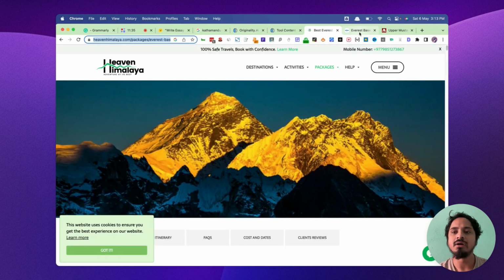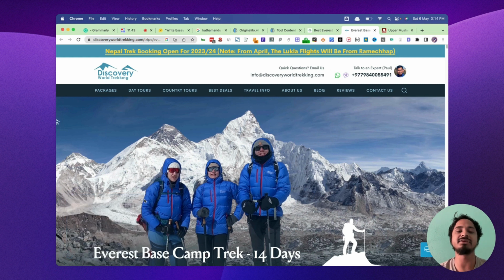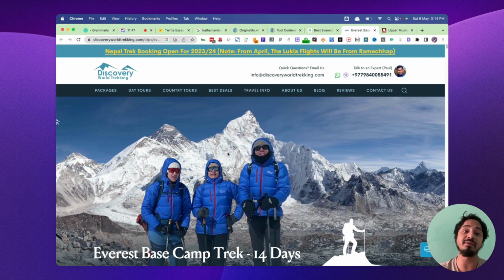Okay guys, just out of context, for those who say domain authority matters for ranking and domain authority is a ranking factor, here's an interesting discovery. I just typed Everest Base Camp Trek, and Discovery Nepal shows second after Magical Nepal.